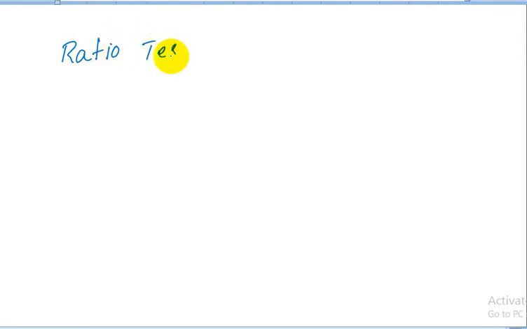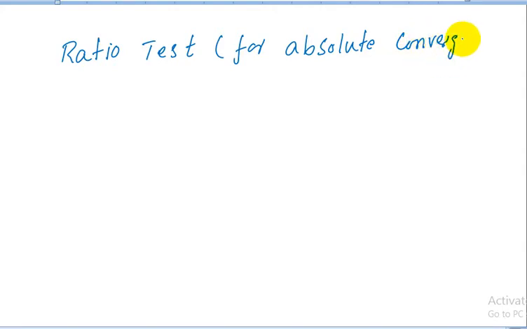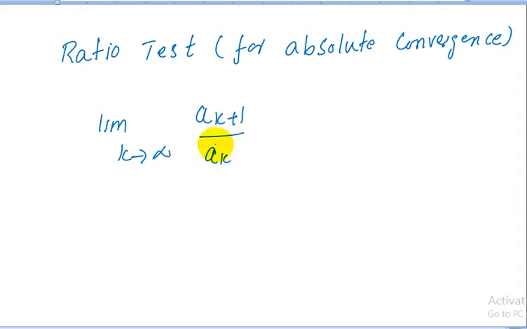The ratio test can be written as: limit k approaches infinity |a(k+1)/ak| is equal to L. If L is less than 1, then the series converges.